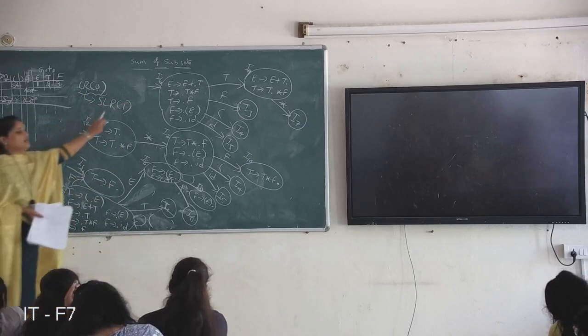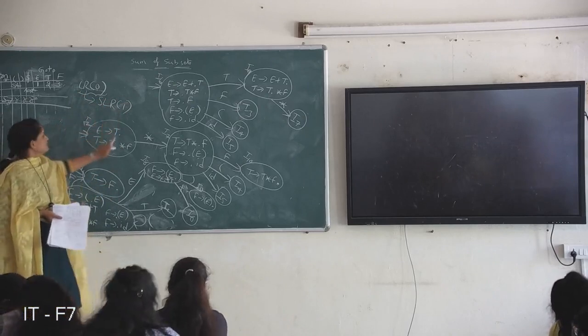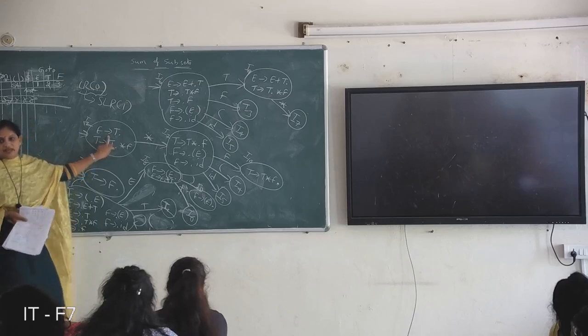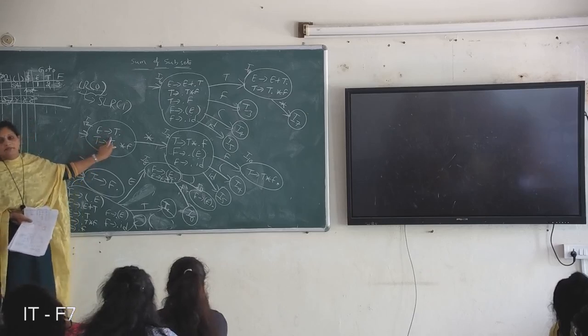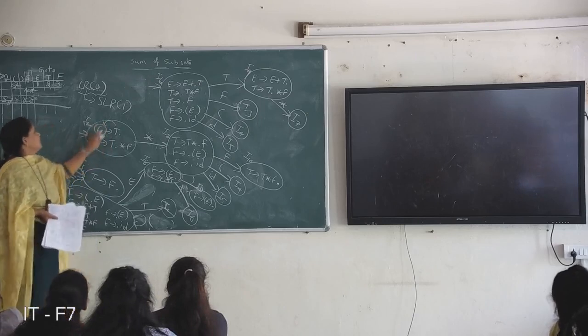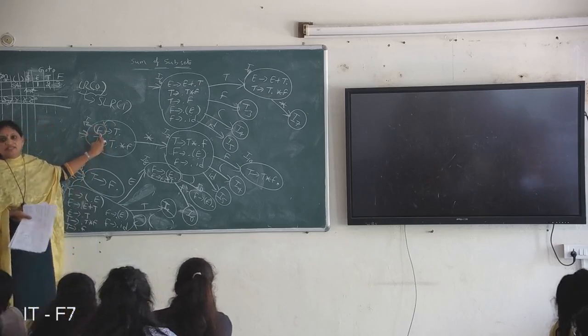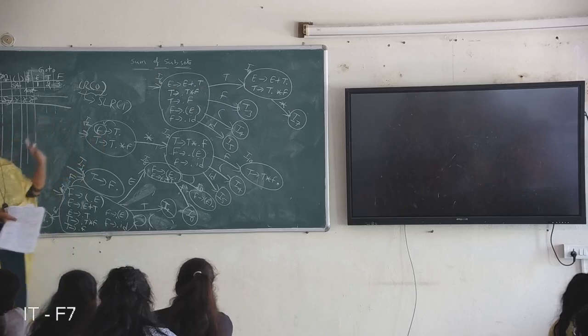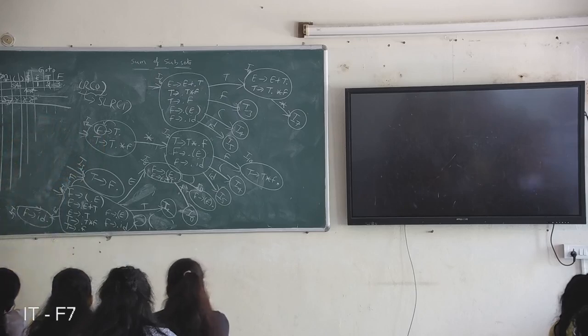An SLR(1) parser table is nothing but this: whenever a complete item or a final item is there in a state, you can write the reduce action only in the follow symbols of that production. What is the follow of E?